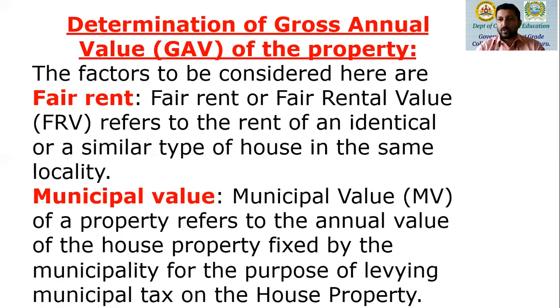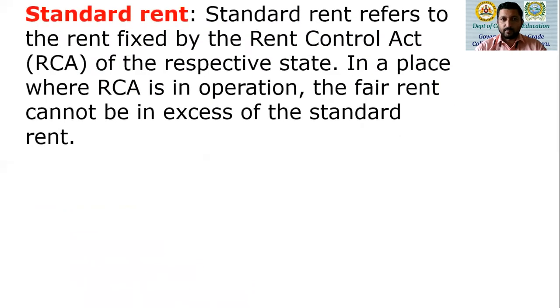So we have Mangalore City Corporation, which, based on certain rates, fixes the annual municipal value of our house property, based upon which we are supposed to pay taxes. So the annual value of the house property fixed by the municipality for the purpose of levying municipal tax is called the municipal value, and since it is calculated for the year, it is also known as the annual municipal value, that is AMV.